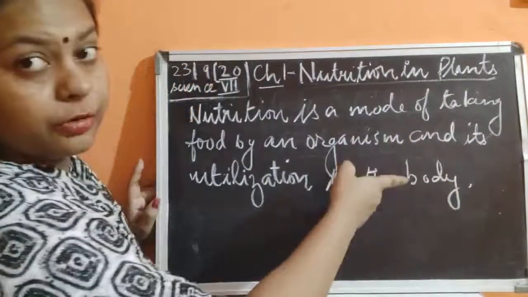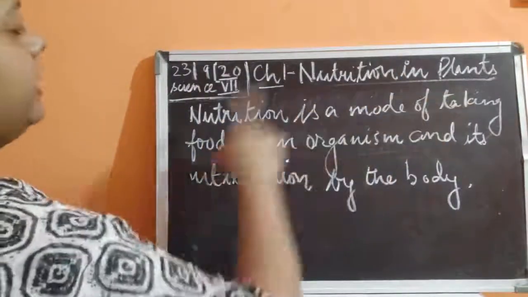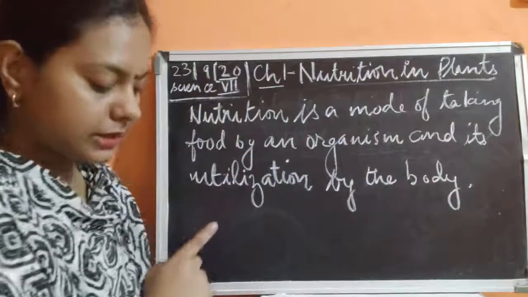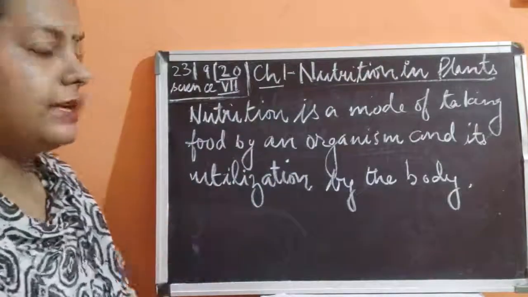The body could be of an animal, or it could be of a plant. So nutrition is a mode of taking in food by an organism. Food is taken up by the organisms and it is utilized by our body.